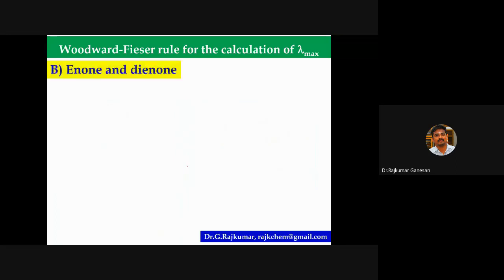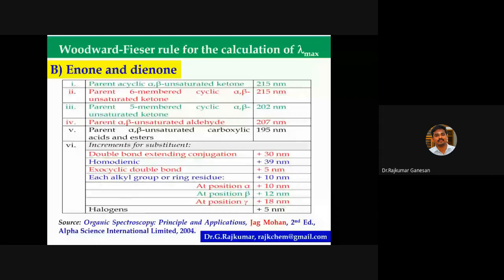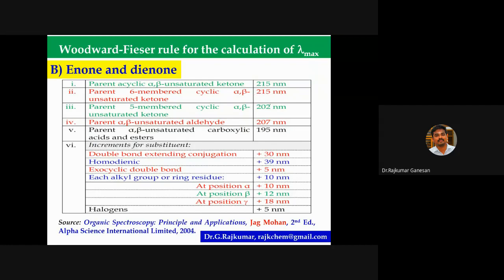Then enone and dienone. So this is the value for conjugated ketone. If you remember the diene, it will be easy. I mean, it will be more useful for solving the problems. But if you know this ketone and all, it will be useful for higher studies. Please forget these values and remember this value.